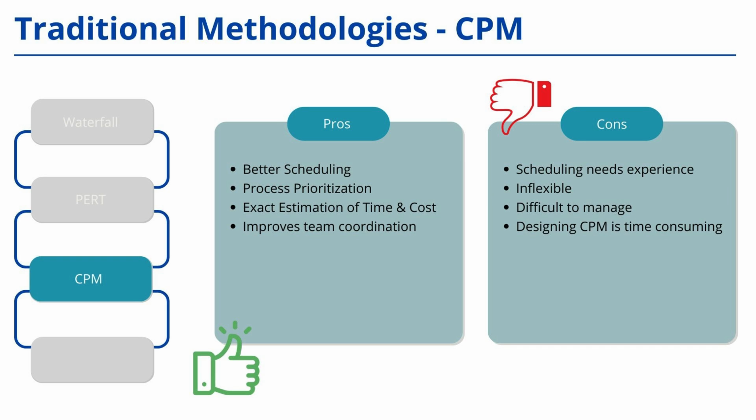Cons of CPM. Experience required. If you are not familiar with scheduling techniques, it can be difficult to implement CPM efficiently. Lack of flexibility. Once the critical path is defined, changes can be challenging because tasks need to be performed in a fixed sequence. Difficult to manage in complex projects. Imagine working on a NASA project and trying to map out a critical path for such a large-scale endeavor. Managing such a project through CPM can be extremely difficult and time-consuming.